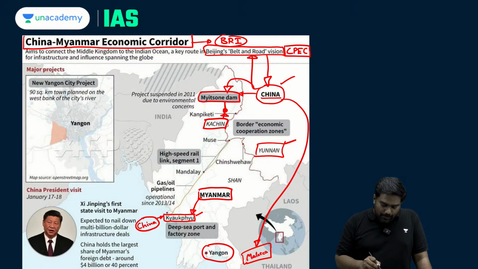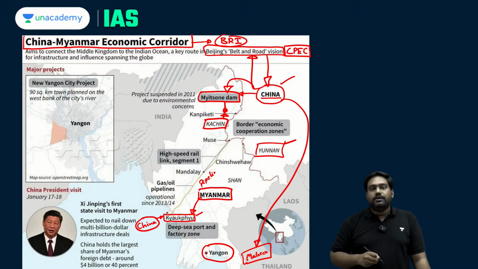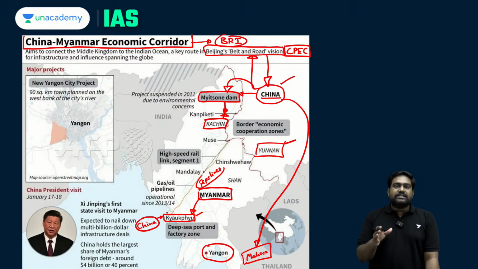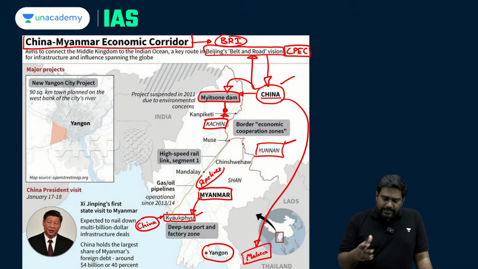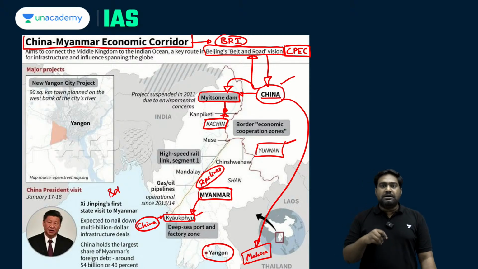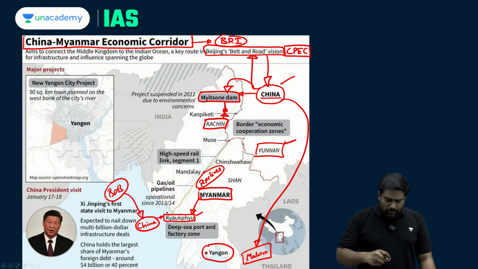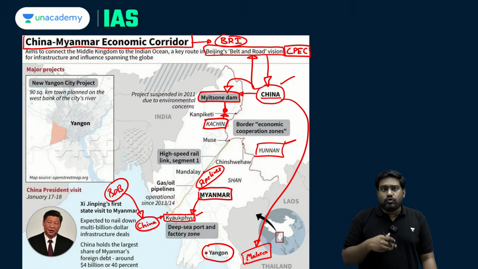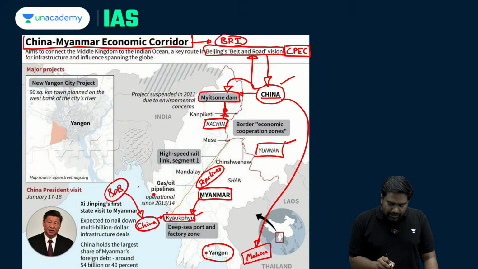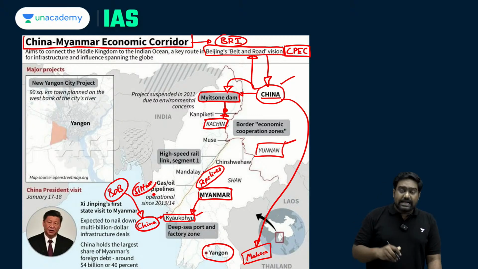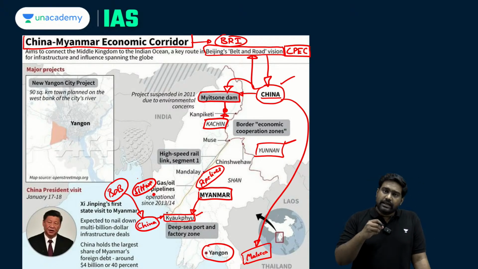It has also set up oil pipelines from the Kyoukphu port. So China is securing its energy routes and it can directly access the Bay of Bengal and thus the Indian Ocean as well through the Kyoukphu port it has built in Myanmar. Now, just a few kilometers from Kyoukphu, to the north of it, you have the Sitwe port, which is built by India. India has built the strategic Sitwe port in Rakhine state, which is very close to the Kyoukphu port